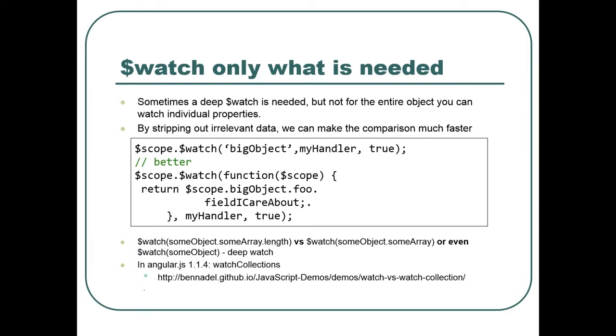you can just watch a function, because you can watch either an object, a string, or a function, and you can watch just the fields that are relevant for you. So, for instance, if you need to watch for a new post, instead of making JavaScript parse the whole object and watch each of its properties, it's better to watch only the precise thing, because you avoid all this hash process.